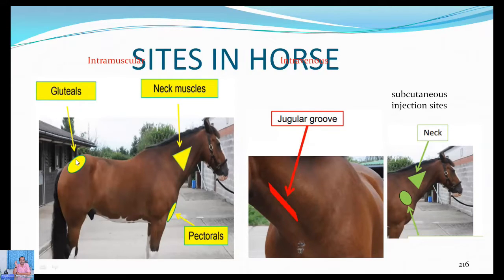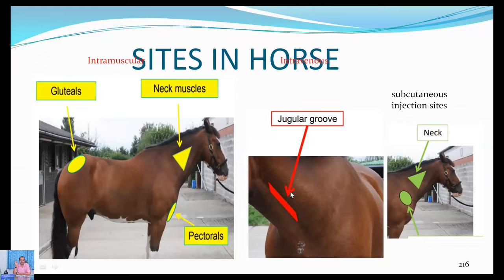So you have to use the proper site, then sterilize the area, the gluteal muscles or the neck muscles, and another muscle here. If a small quantity of injection needs to be given, then you can also use the pectoral muscles, and the jugular vein is the one through which the IV injection is very commonly given in horses.